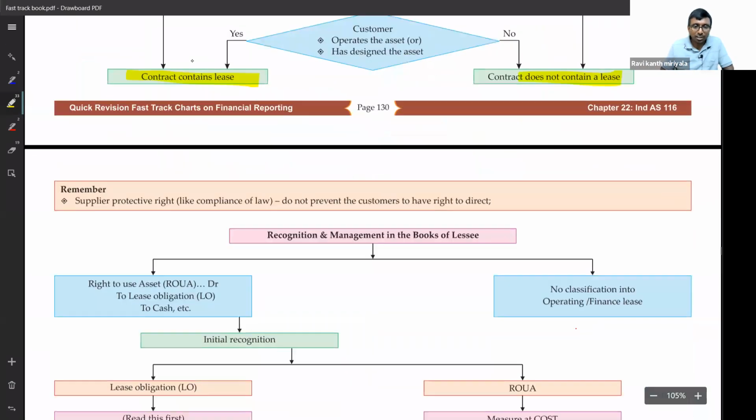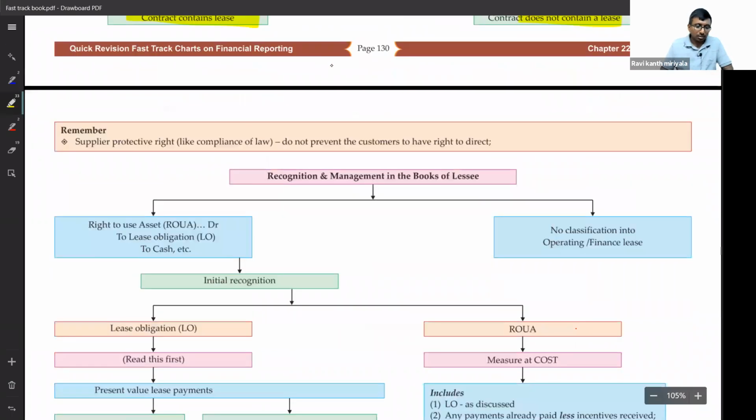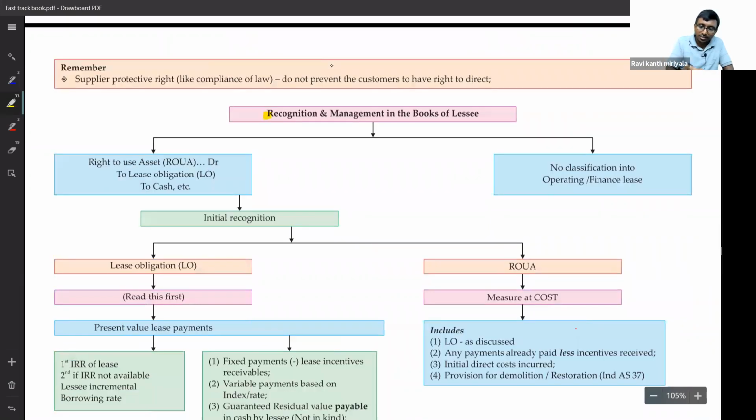Some contracts may look like a sale of goods, but they are not exactly a sale of goods. Lease is possible. Next, recognition and measurement in the books of lessee, I told you: ROUA, lease liability, etc.